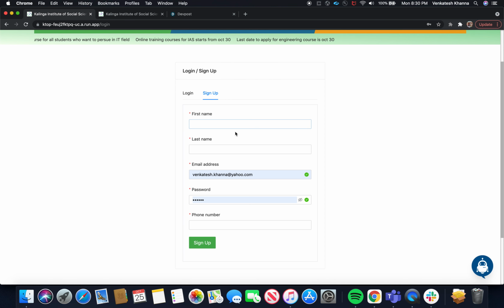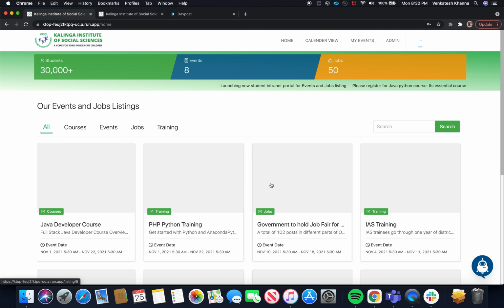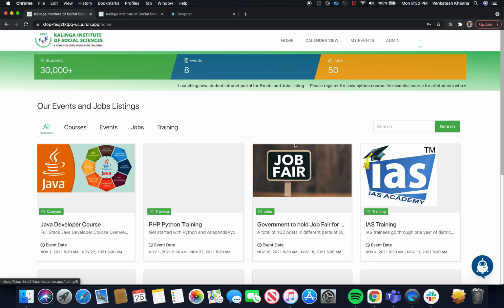Whatever you are seeing here is the login sign up page for the students. In the sign up, students can provide all the required details, so that once they submit, it will go for admin's approval. Based on the data provided, admin can approve or deny, and this information will be sent to the student's email ID. I will directly go to the login page. I have already signed up successfully, so my username is this and password. I am trying to log in. We are also providing Google sign up.